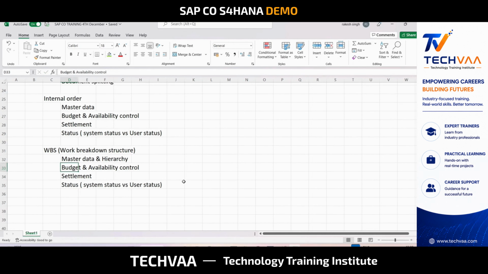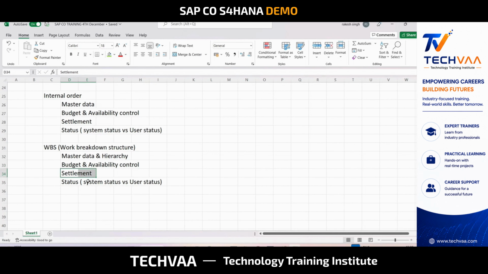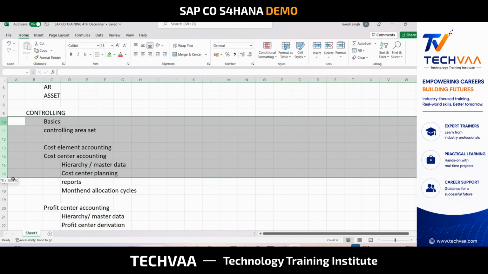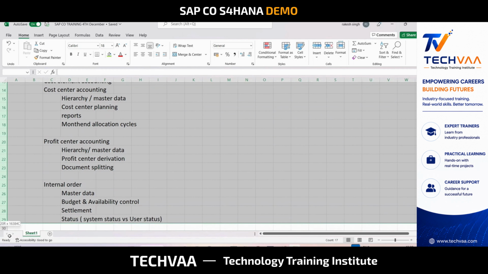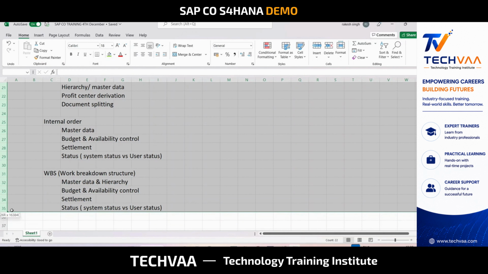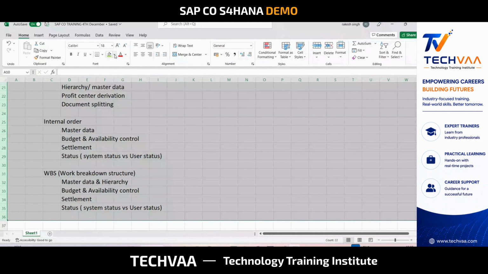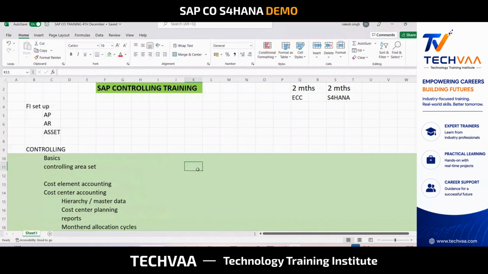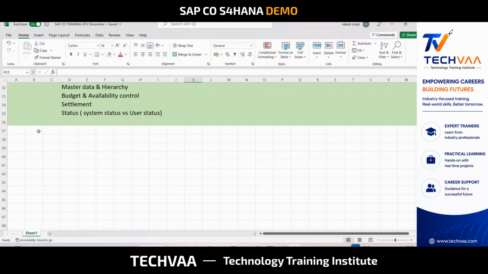Master data, hierarchy, budget, availability control, settlement, status. So all these are my basic controlling. Whatever I have written from here to here, all this is my basic controlling. When I say basic controlling, anybody who says that he knows controlling must know at least this much. This is the base. This is basic controlling. And then we talk about advanced topics.